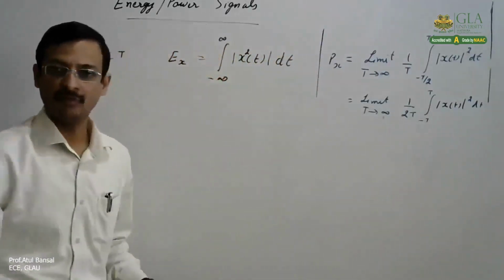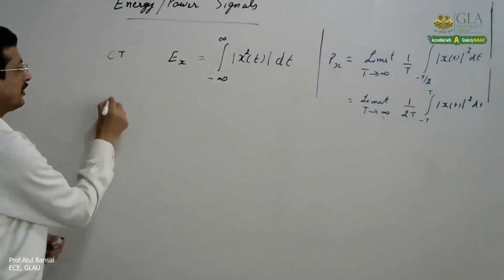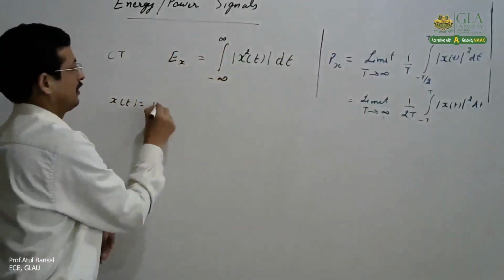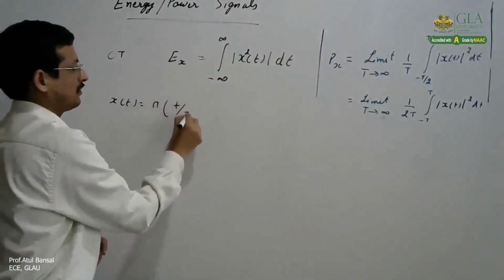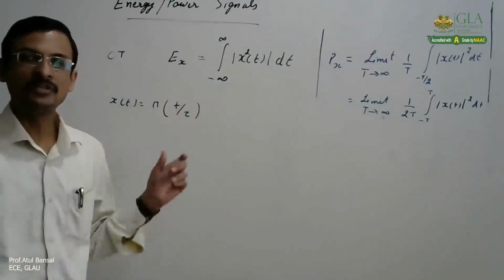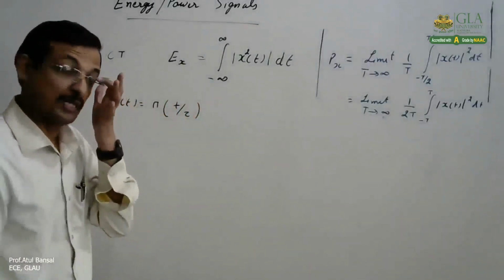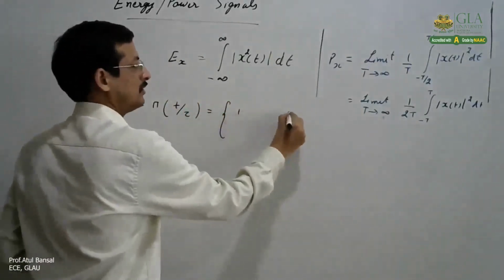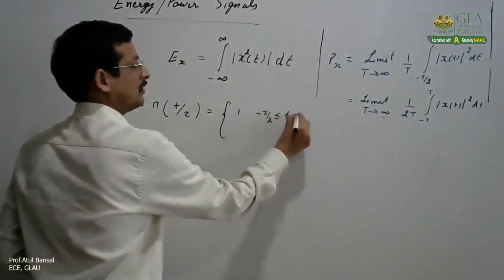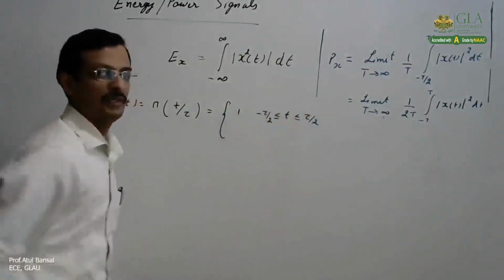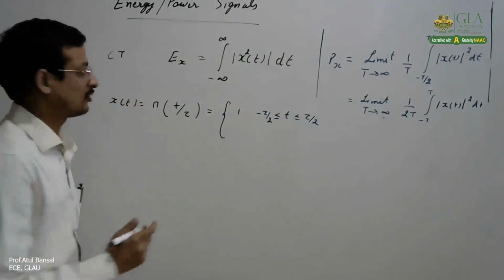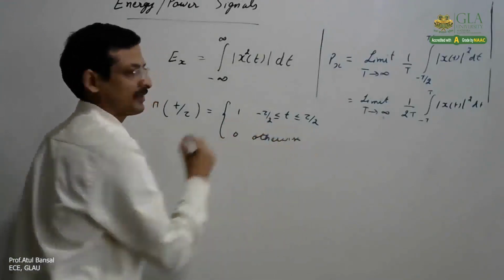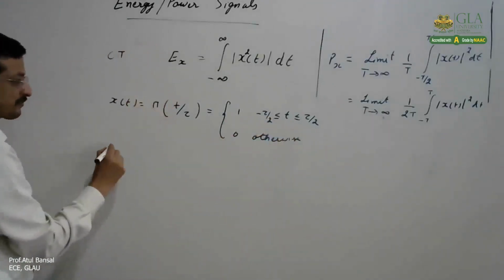Let us keep these formulas for here. Now the signal given to us is x(t) = π(t/τ). We have to determine whether this is an energy signal or a power signal. So if we define this mathematically, this is equal to 1 for t greater than or equal to -τ/2 and less than or equal to τ/2, and 0 otherwise. So now if we calculate its energy,